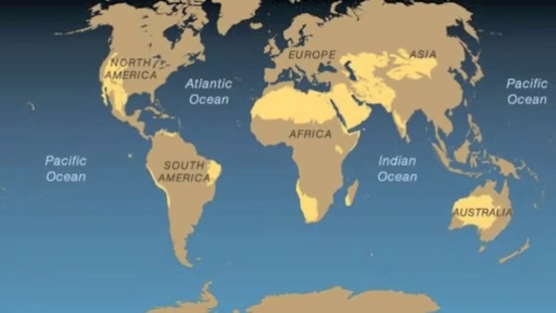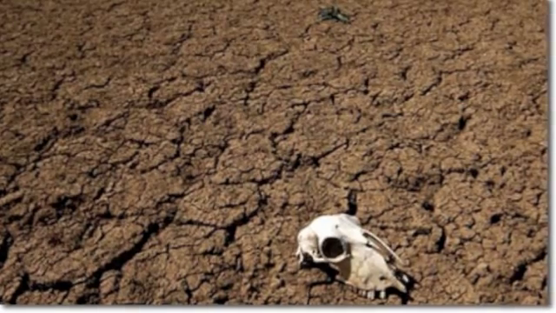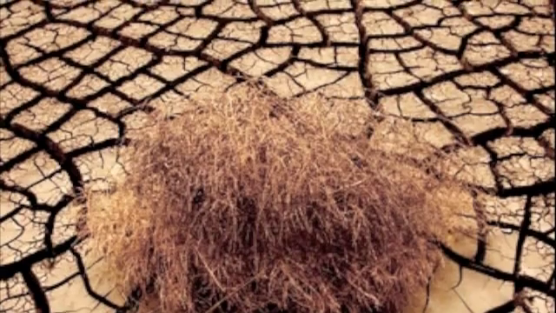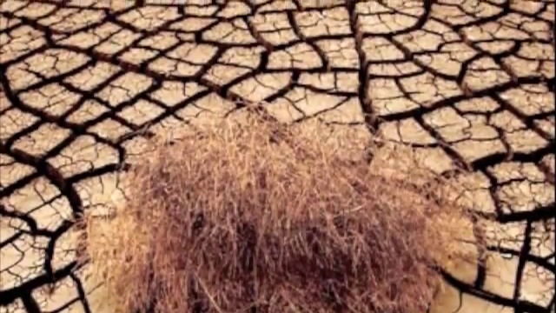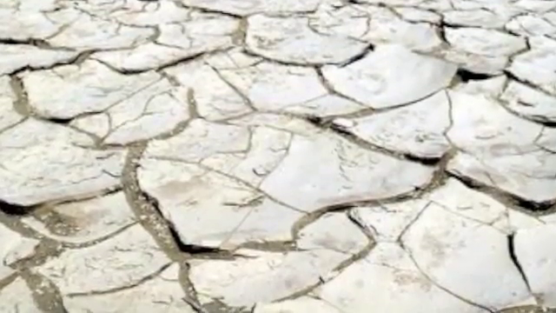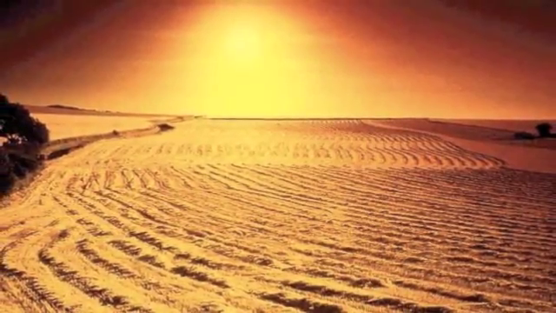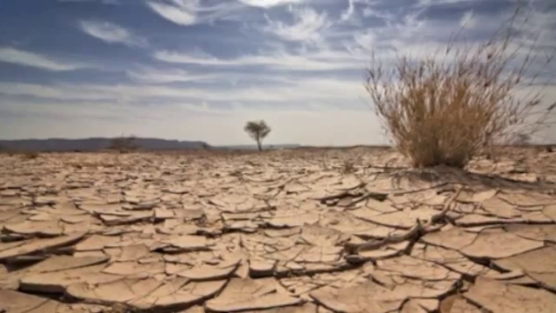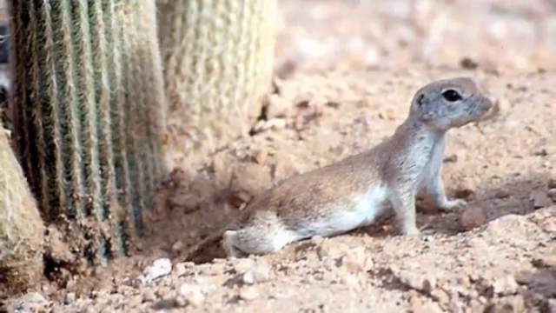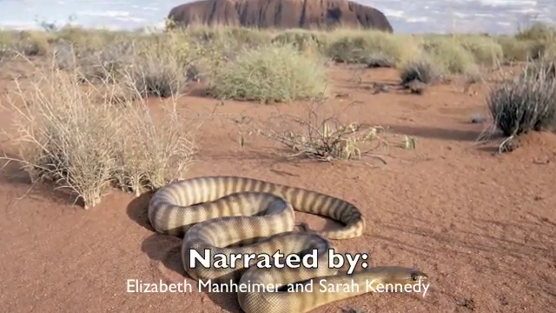This map shows the desert coverage across the globe. Unfortunately, the future doesn't look very bright for the 4 different types of desert biomes and the animals and plants that live there. Global warming is causing the temperature to increase little by little, which will begin to affect the plants and animals that call the desert their home. The species that live there have adapted and evolved to be able to survive in the extreme conditions, and if these conditions continue to become more extreme, the plants and animals won't be able to survive much longer. The lack of water and increase of temperature will cause the animals to die and the species to become extinct. Although global warming is affecting the desert biome, it continues to thrive as a habitat for many plants and animals.